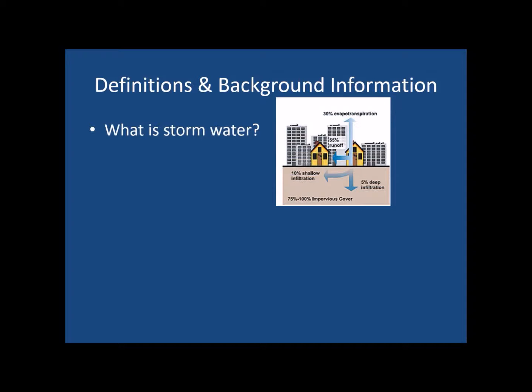What is urban stormwater? Stormwater occurs when water collects from densely populated areas that do not allow for it to absorb into the ground. As a result, this water then becomes what is known as surface runoff. The runoff water flows directly into our streams or is channeled into our storm sewers.